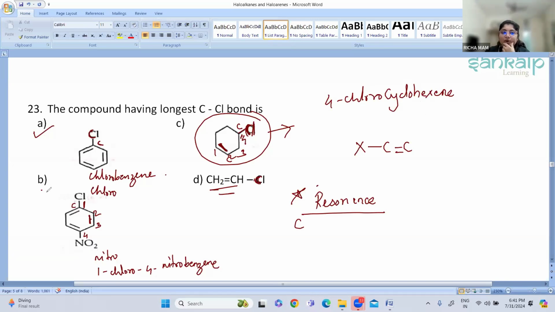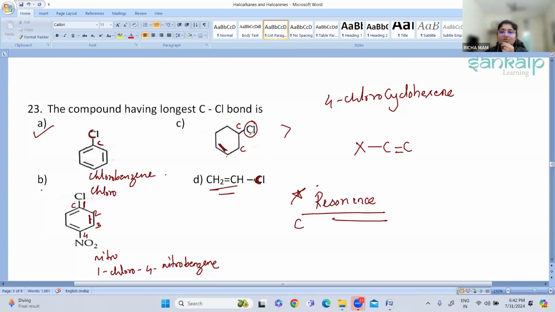So in option A, option B, and option D, you can see there is a double bond formation in the C-Cl bond due to resonance. But in compound C, no resonance is taking place. Why? Because the double bond is far from the halogen group. You can see the carbon here is very far from this double bond.